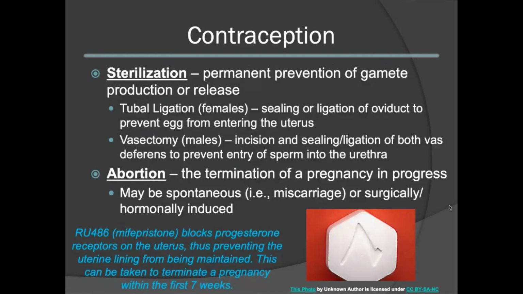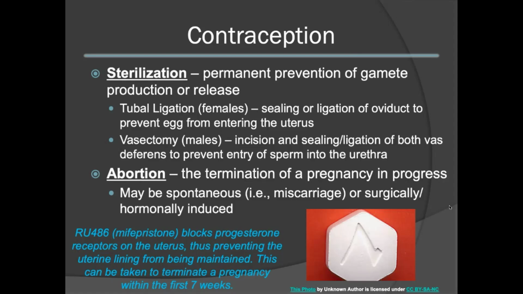Sterilization involves the permanent prevention of gamete production or gamete release. It can be performed on males or females. In females, it is termed tubal ligation and involves sealing or ligating the oviduct to prevent the egg from entering into the uterus. In males, it is termed a vasectomy and typically involves the incision and sealing or ligation of both vas deferens ducts in order to prevent the entry of sperm into the urethra.